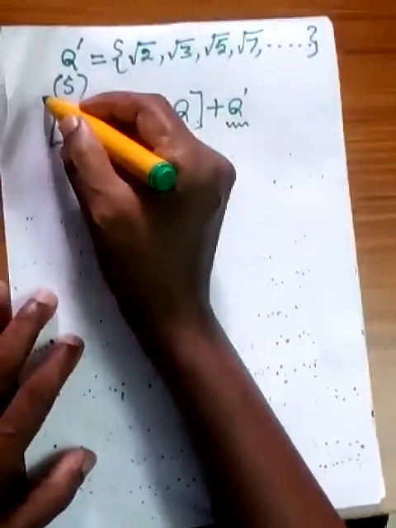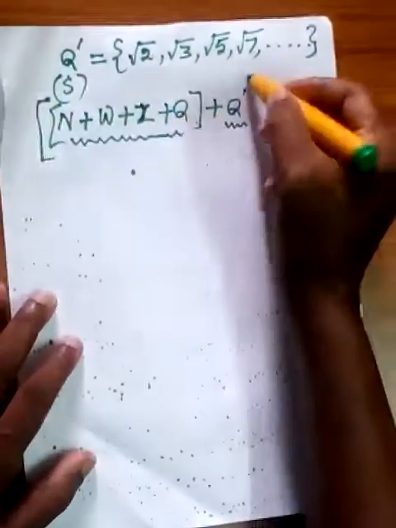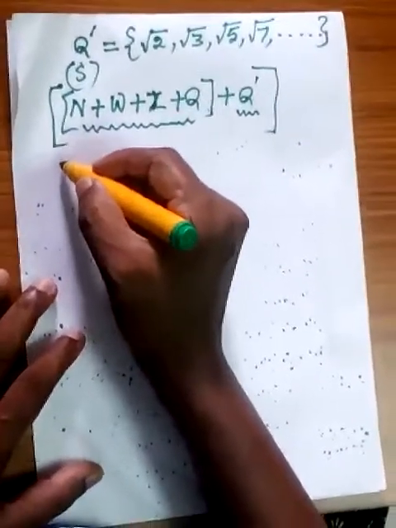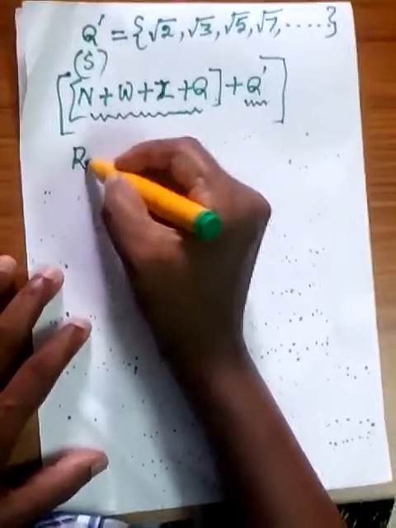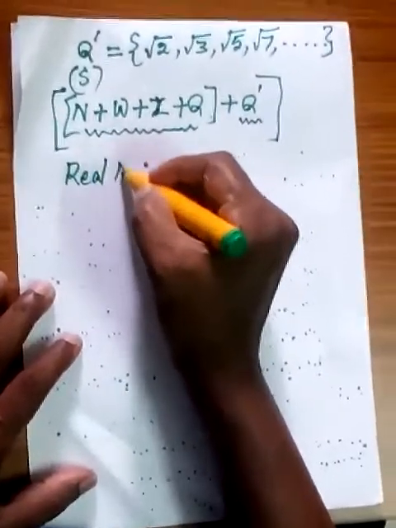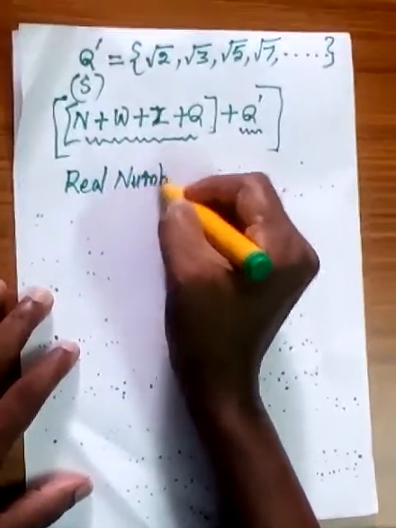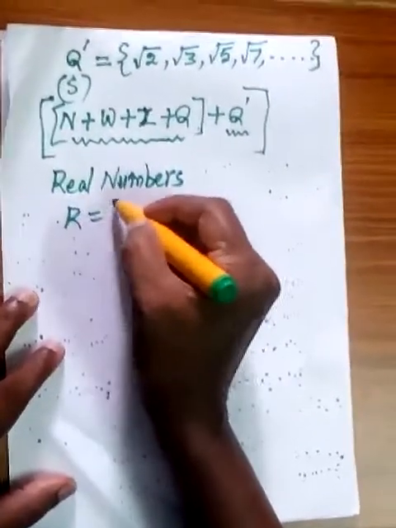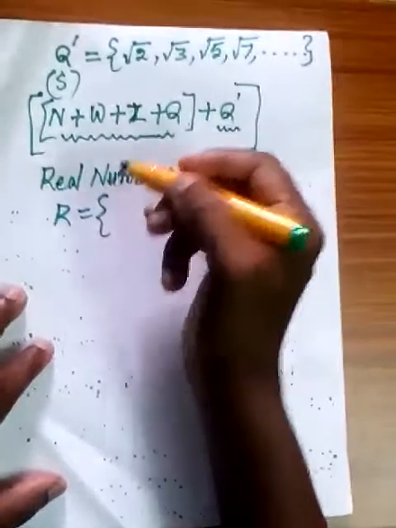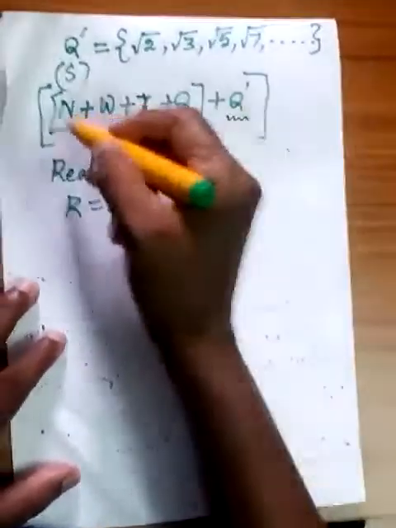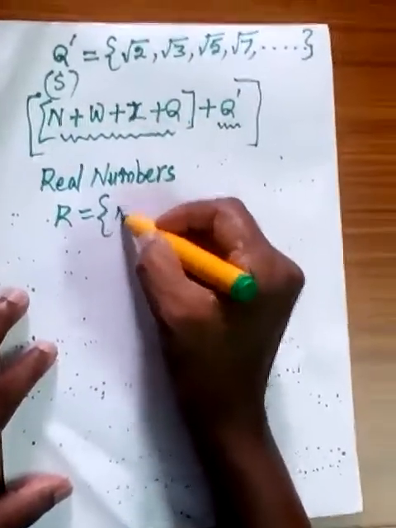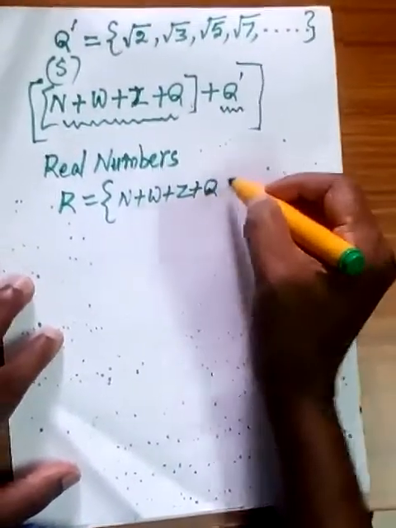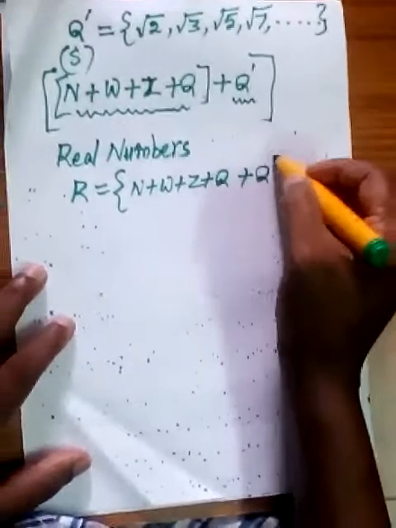As a whole, if we write all these in one box, we say this as real numbers. In the set of real numbers, which is represented by R, we have to add all these numbers: N plus W plus Z plus Q and Q dash.